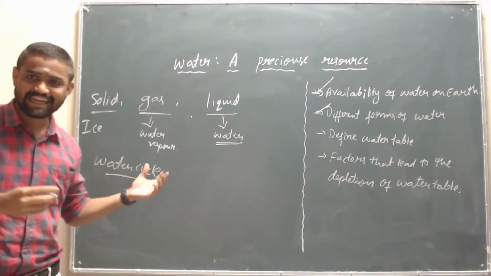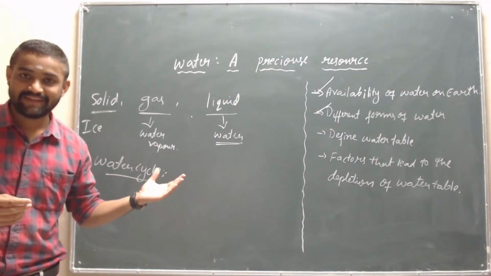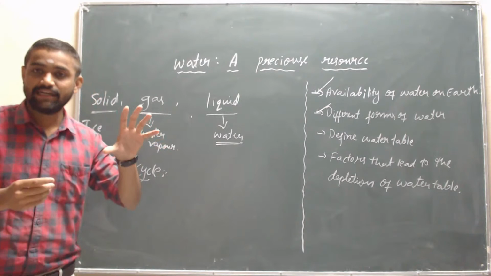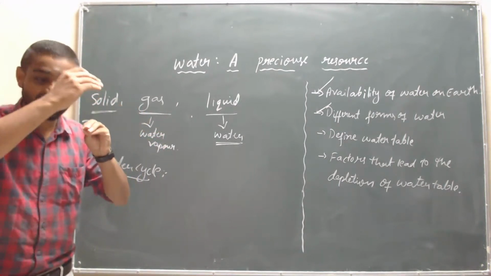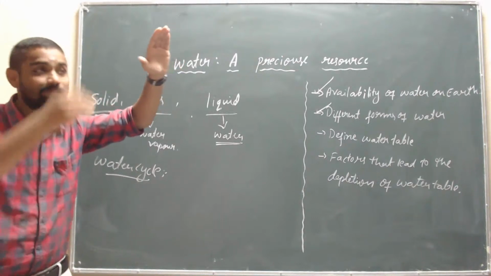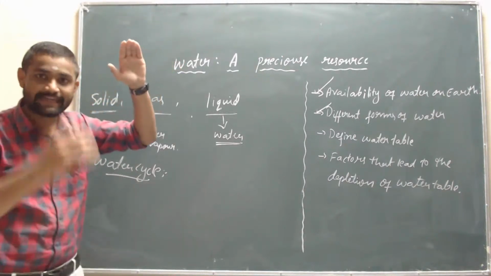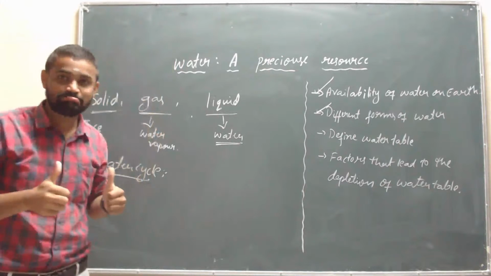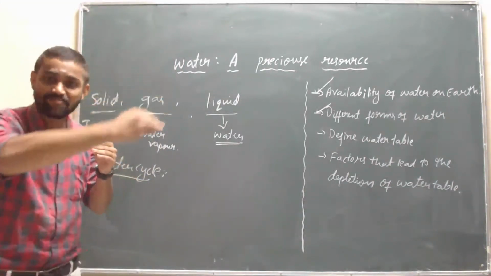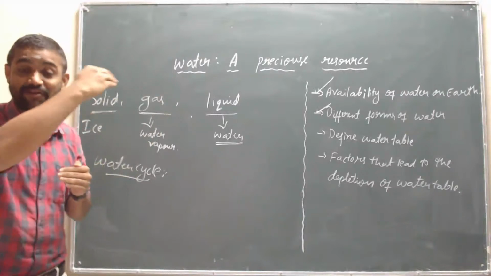Water cycle is a natural process. It's the circulation of water from the land to the sky, and again from the sky to the land. Yes, this is a circulation. It's a cycle process. In the 6th standard, I have explained to you.